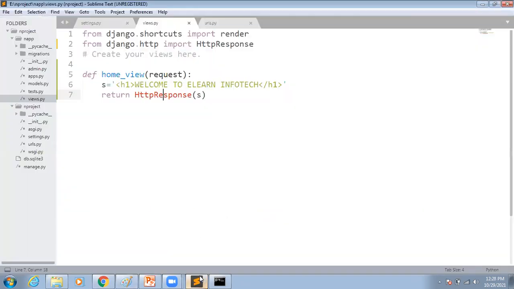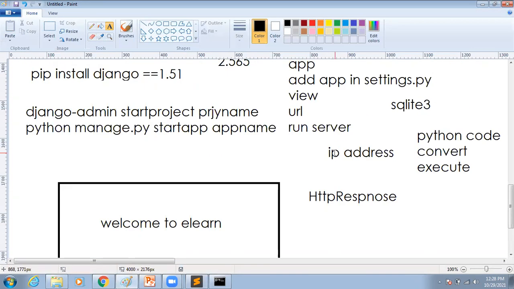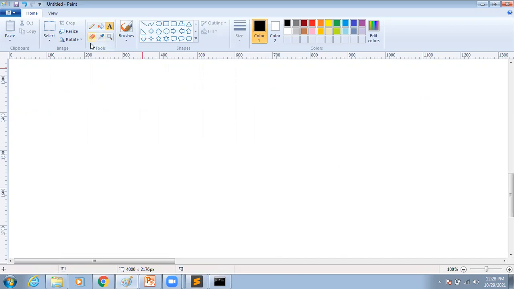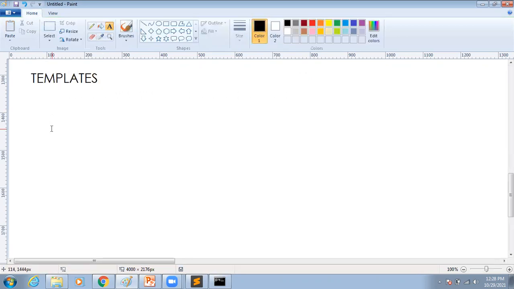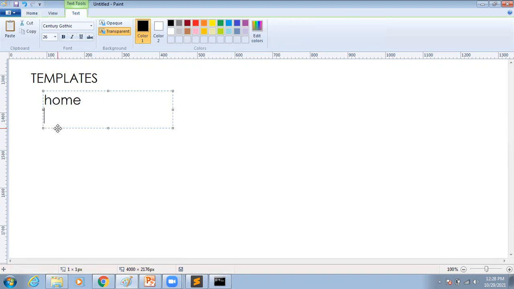Just observe, in this example I am simply displaying a small welcome to eLearn Infotech message. But I don't want to display just a message; I want to display my entire application. For that, we have to use different colors, styles, images, videos and different layouts. So at that time, we have to work with templates. By using HTML, we can design the templates, and there we can mention whatever content we want to display. For example, in templates, I have a home template, about template, services template, contact template. Like this, different templates are there.